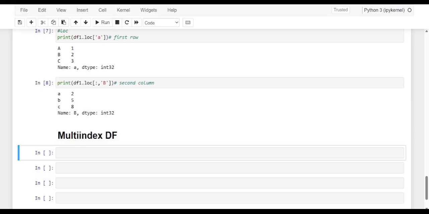Let me see an example of how a data frame constructor can generate a multi-indexed data frame, with a dictionary of tuples with a nested two-level structure.